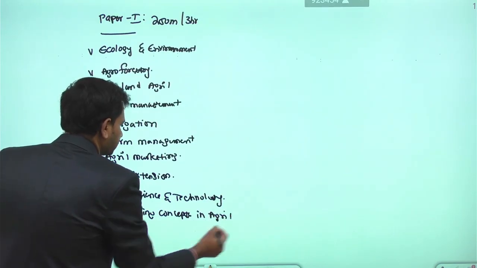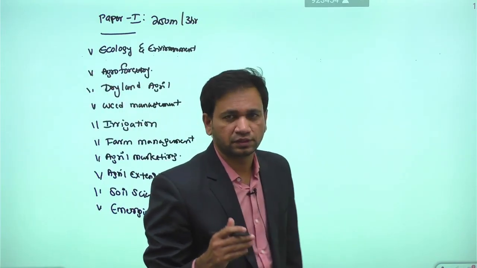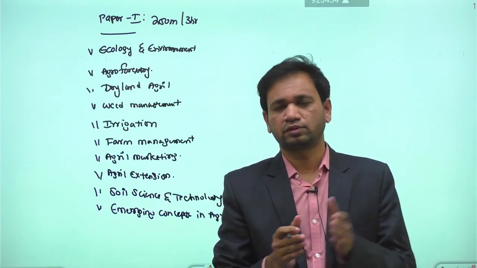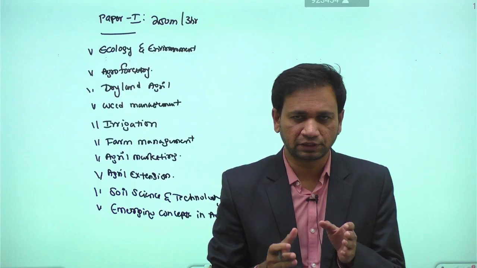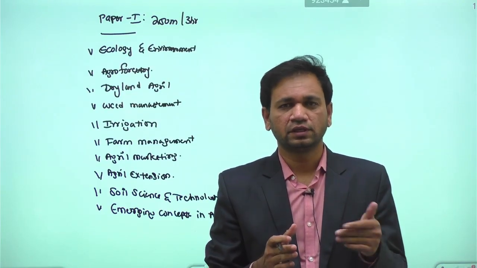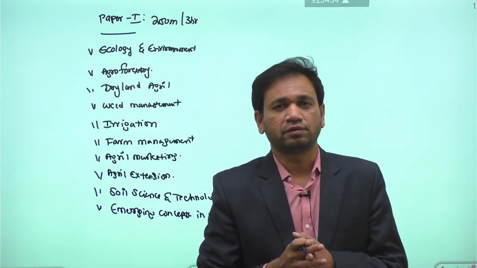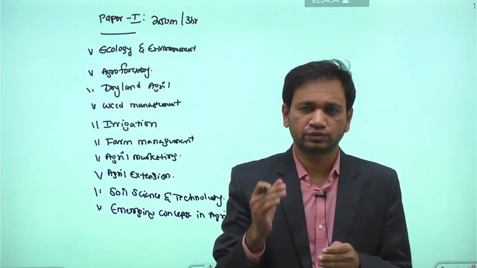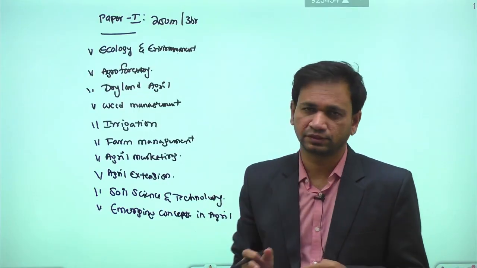See, emerging concepts mean whatever topics we have in the current newspaper, like contract farming, conservation tillage, zero tillage, then hydroponics techniques, aeroponics, vertical farming, and bonsai culture. These are the various topics we discuss in the case of emerging concepts in agriculture.